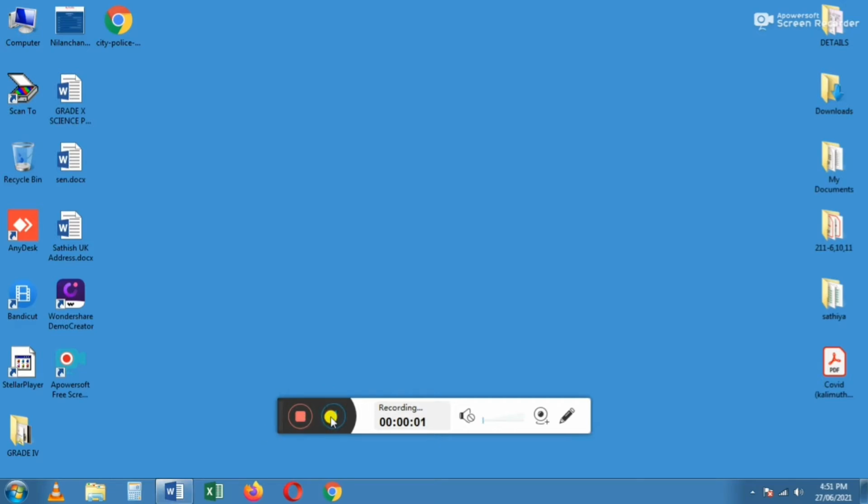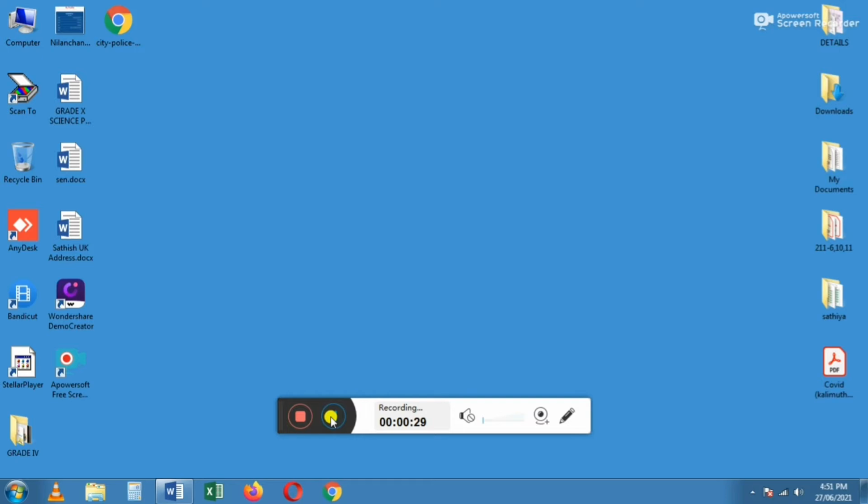First we are going to see character formatting. In that, we are going to see how to change the font style, font size and font color, and change the font to bold, italic and underline. Like that, we are going to see the options now.